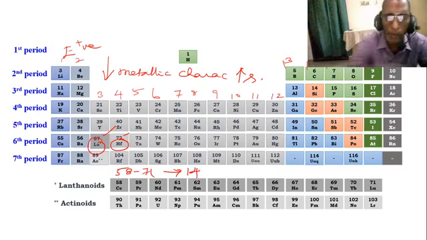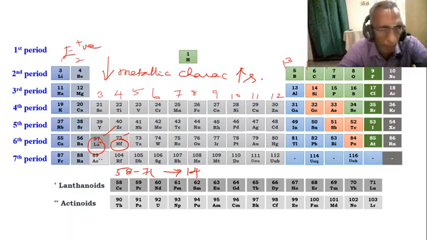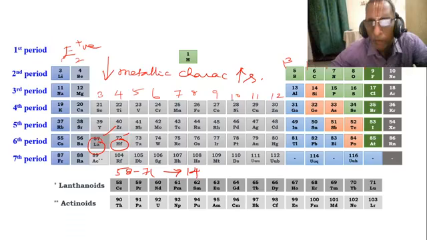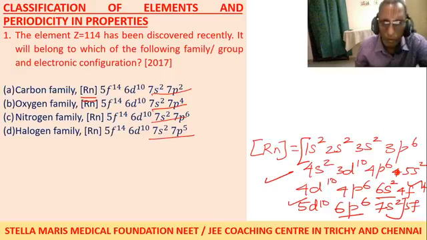You see carbon, silicon, germanium, tin, then lead, then 114. Question is answered. So it comes in the carbon group, the carbon family.